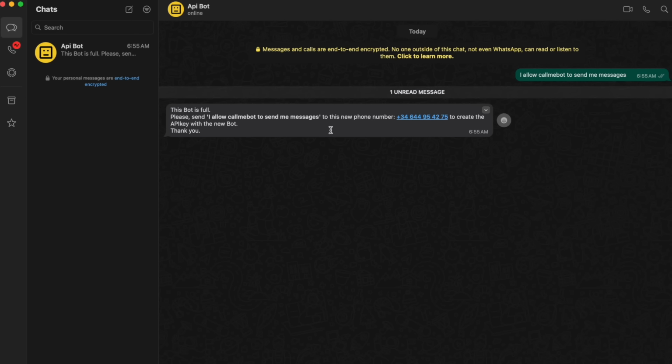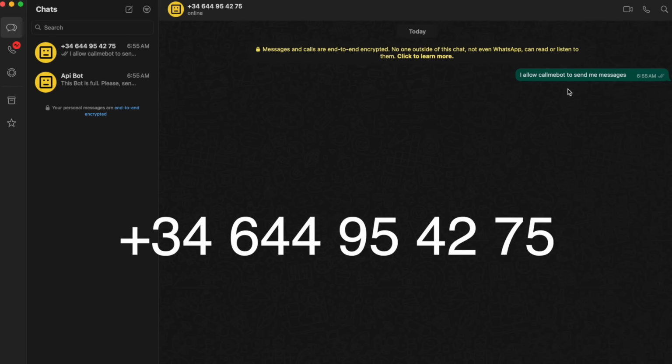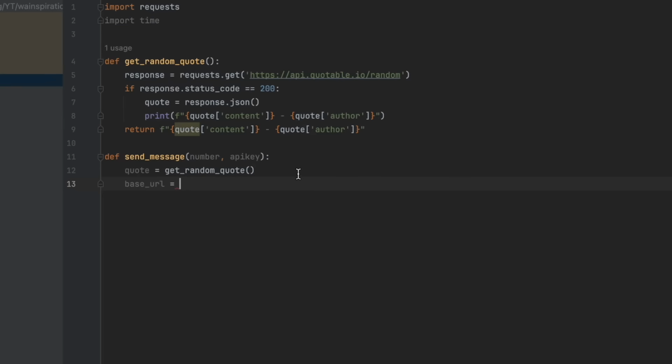So if you also can't find the number on the website, you can try this number or you can try the new number I just received. And after you text it, I allow callmebot to send me messages, it will give you the API key. We're going to need this for later. And now the callmebot has our number registered. So base URL equals the URL we had just now, but also with dash whatsapp.php.